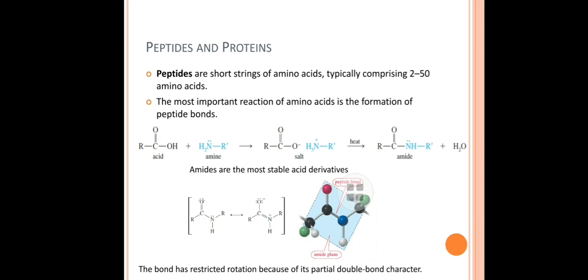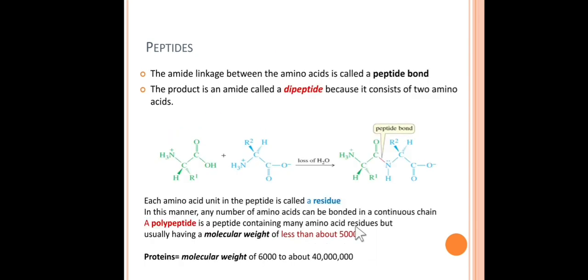So amides are the most stable derivatives of amines and acids. Friends, this amide bond is also called a peptide bond. It is nothing but a bond between carbon and nitrogen. Let's see in the next slide.